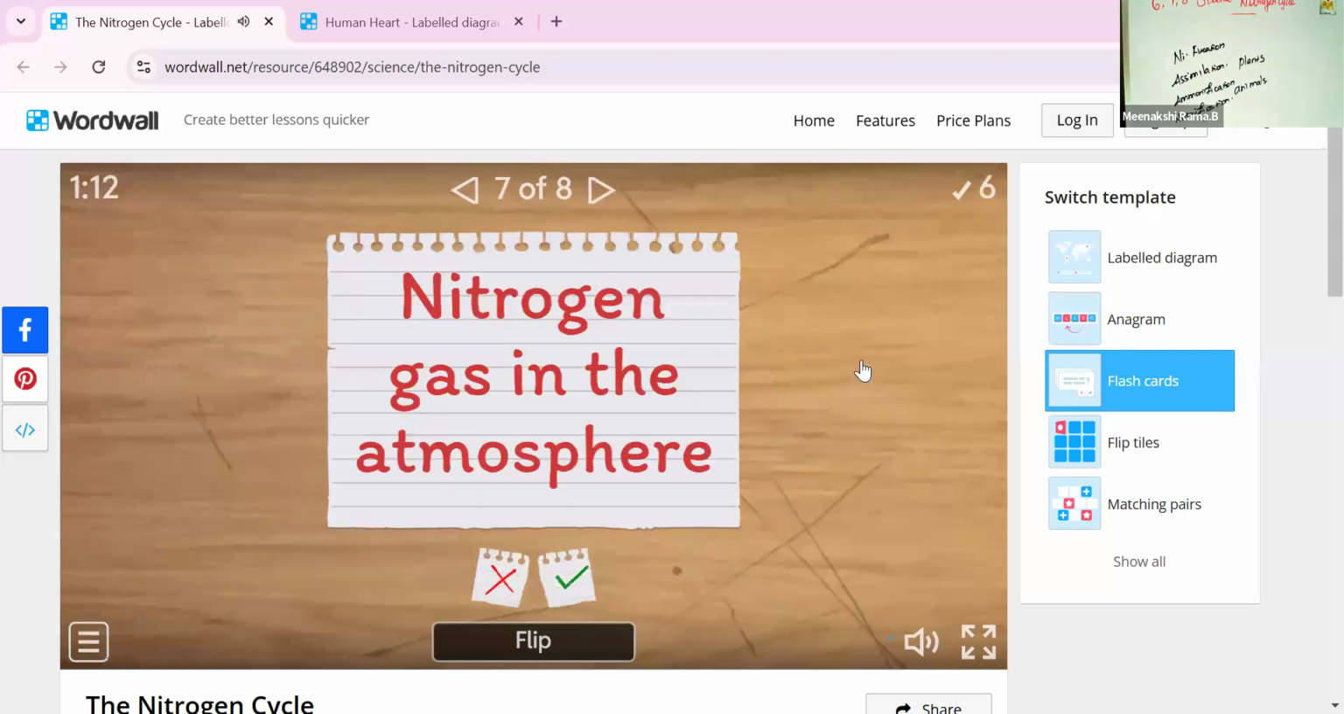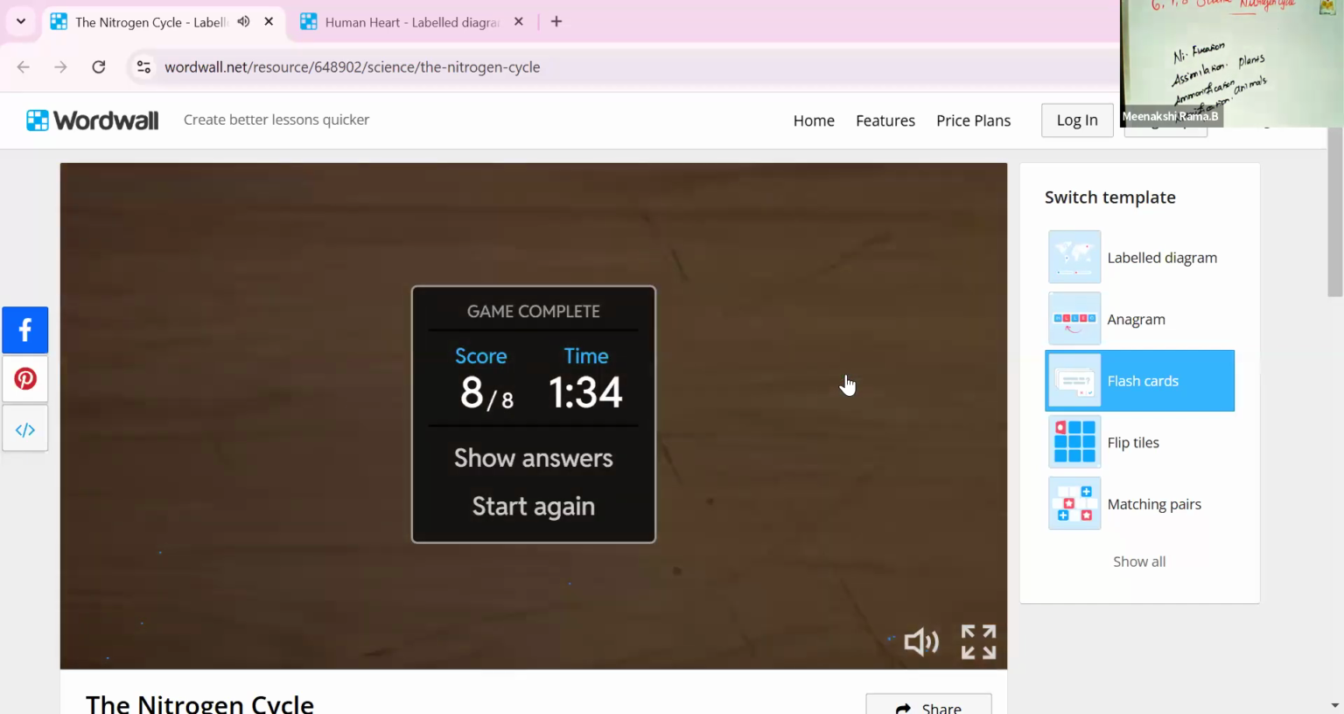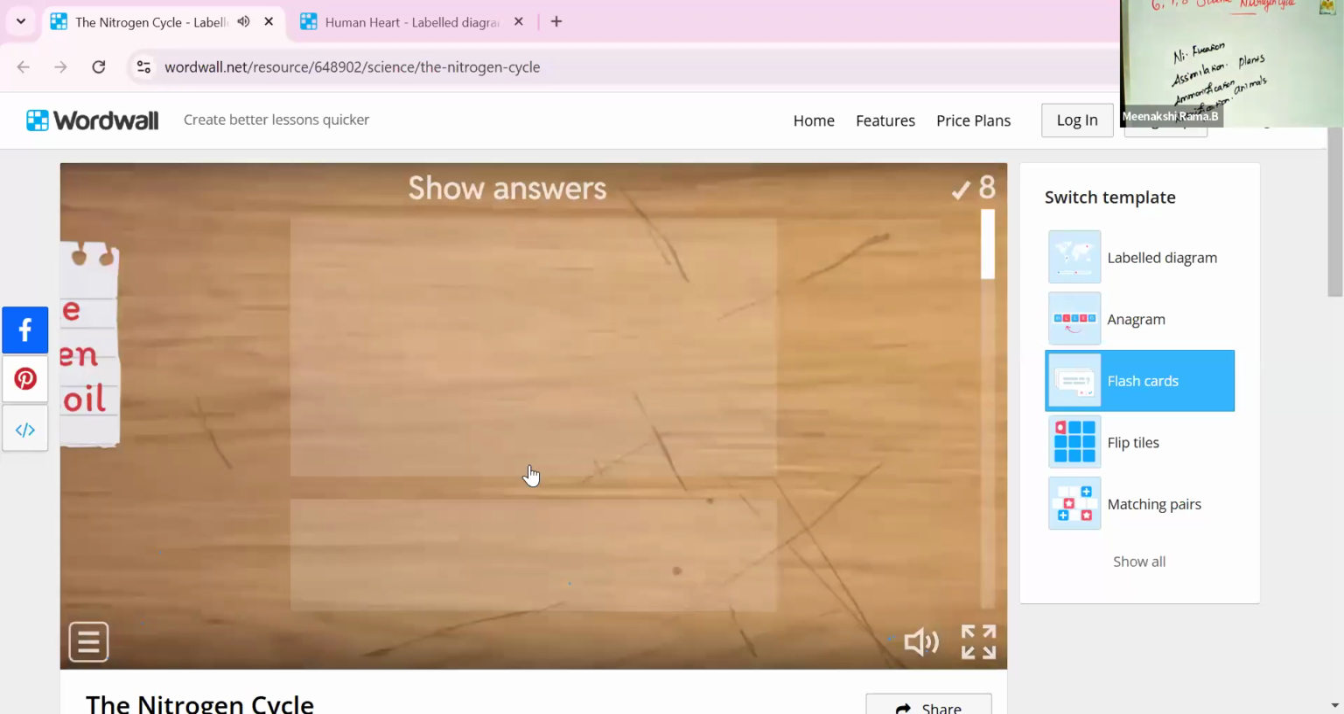Nitrogen gas in the atmosphere, yes, 78% of nitrogen is the abundant amount. So this is the right answer. And then nitrogen fixing bacteria convert nitrogen gas into usable forms like ammonia. Yes, this is also the right part. So, yes, all the points are correct. So the answer is 8 out of 8.